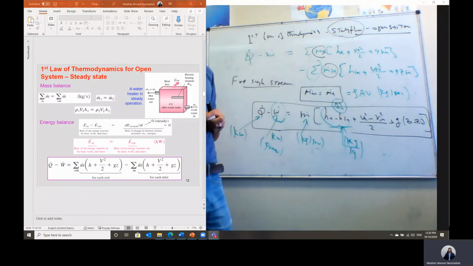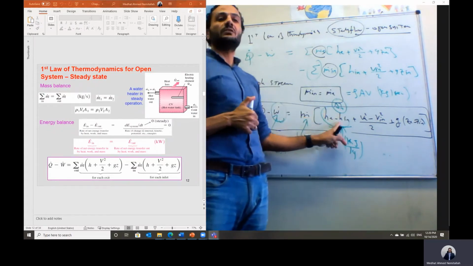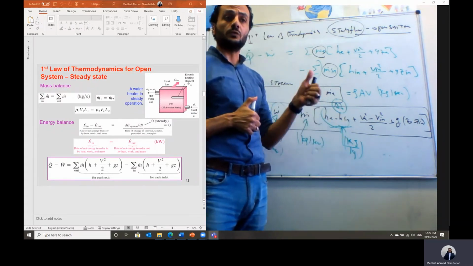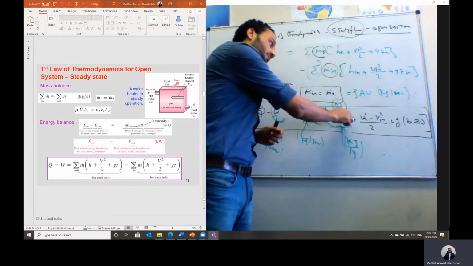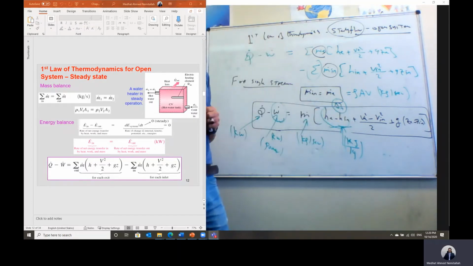We have variable specific heat and constant specific heat analysis. And also we have learned how to calculate delta H in case of solid or liquid. So we can calculate this term as we learned earlier in chapter 3 and chapter 4.